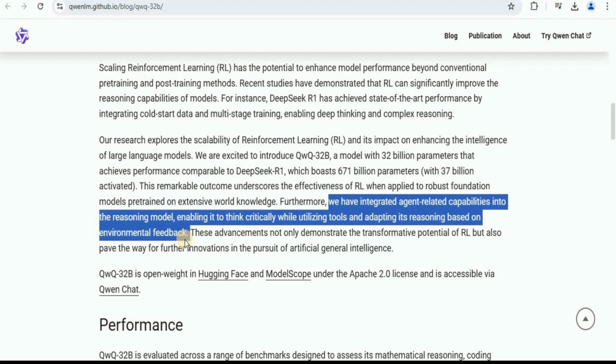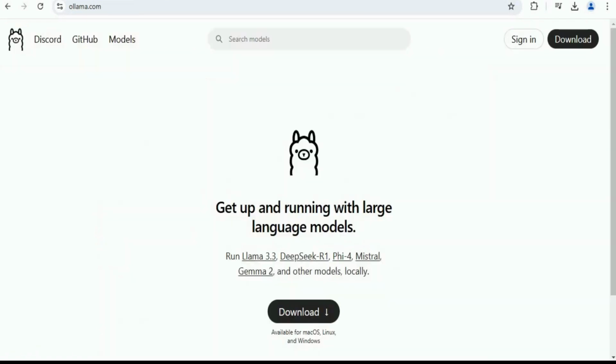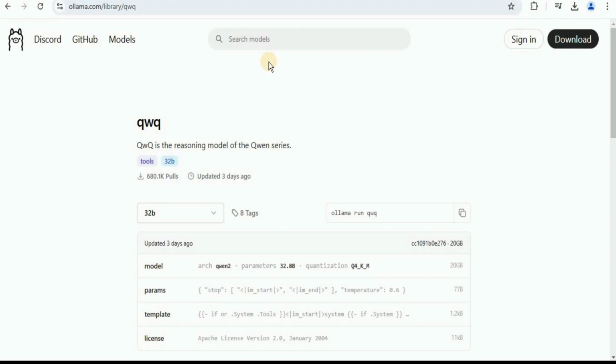And the best part about this is that it is completely open source and open weight and is available on Hugging Face and ModelScope under the Apache 2.0 license, and is also accessible via the QwenChat. Moreover, you can also download it locally using Ollama or LM Studio. If you want to download it using Ollama, you simply have to go to ollama.com, and then inside the search bar you have to type the model name. So here you will get the model card for the QWQ, which is the reasoning model of the Qwen series, and you simply have to copy this command that says ollama run qwq and run it on your terminal in order to install it locally.